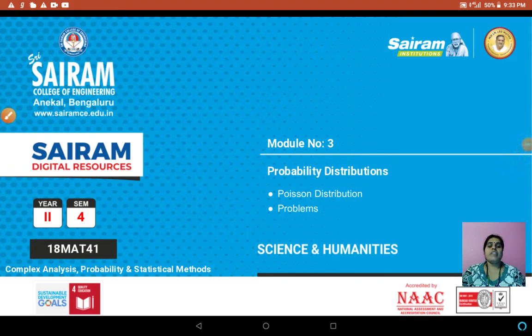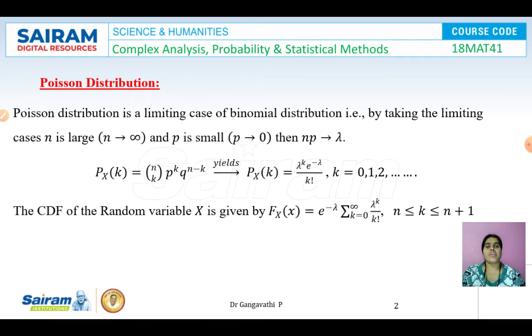Hello everyone, welcome you all for the fifth session on module 3, which is probability distribution. In this session, let us discuss Poisson distribution and how to apply this distribution to find the solution of a few problems. So let us see what Poisson distribution is.